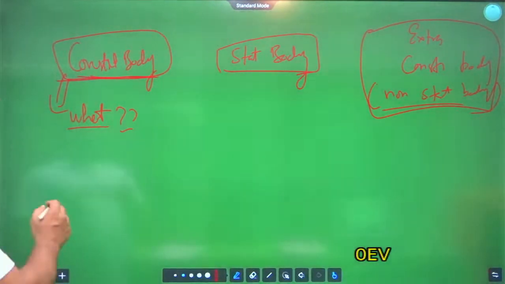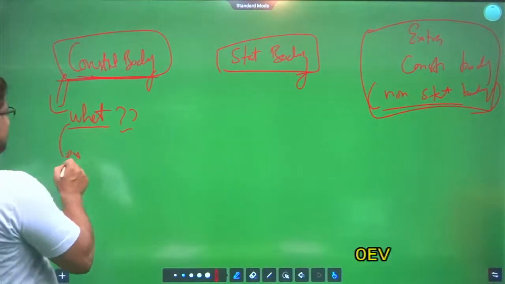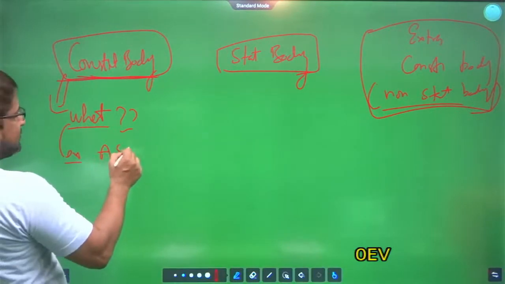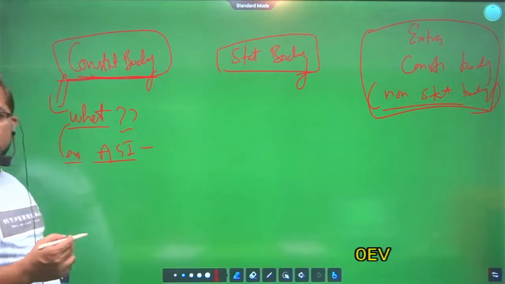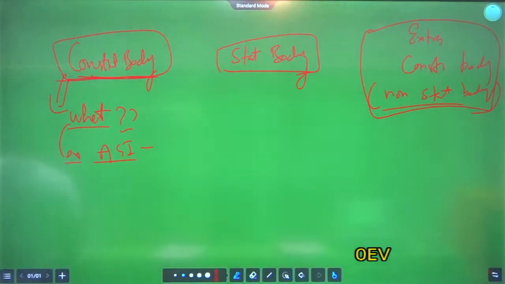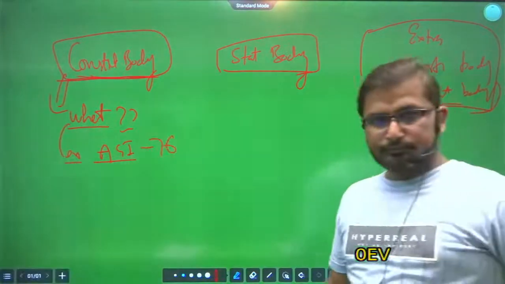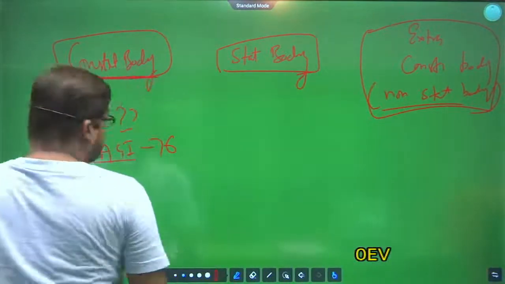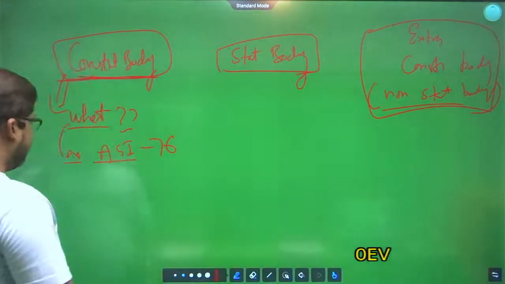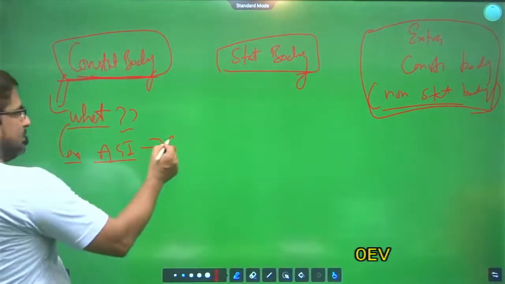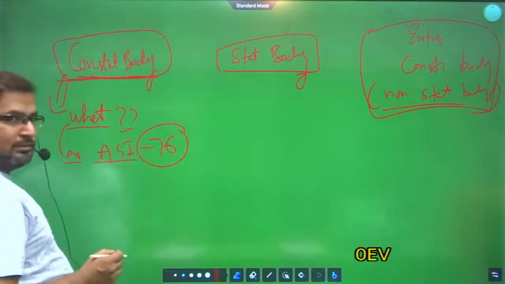For example, I have told you about Attorney General of India. Attorney General of India is given in Article 76.